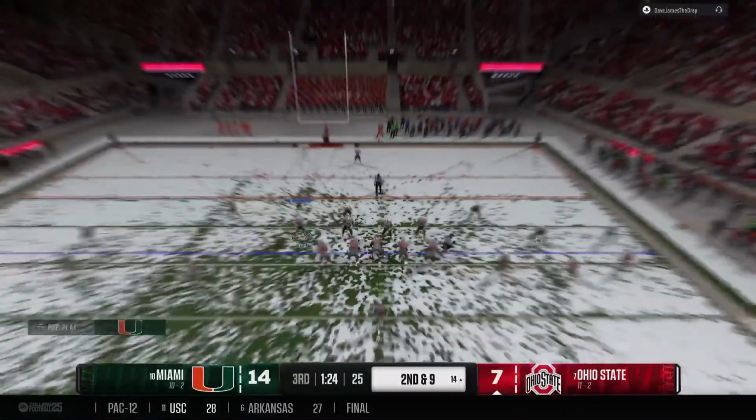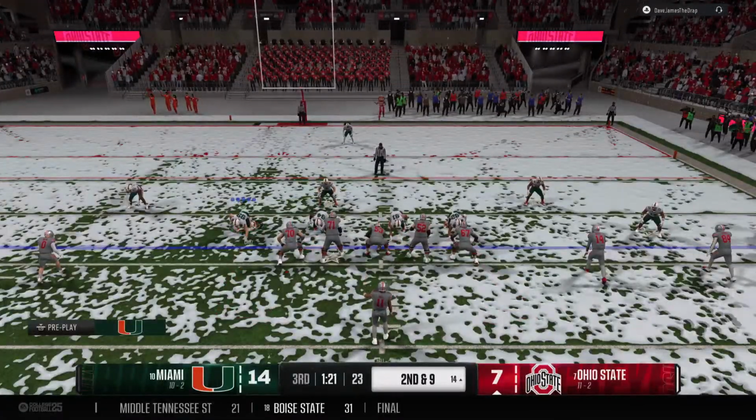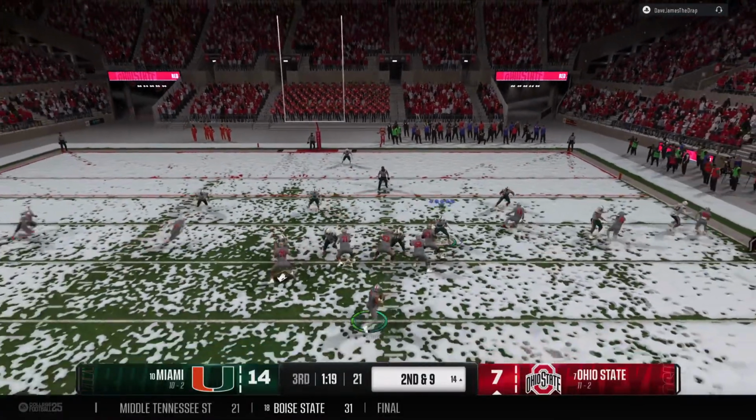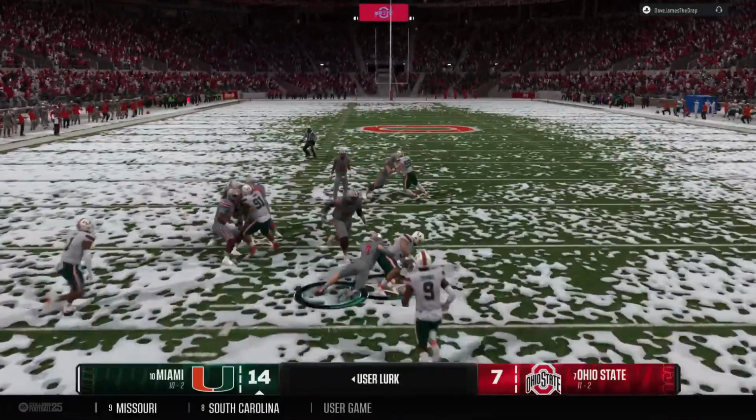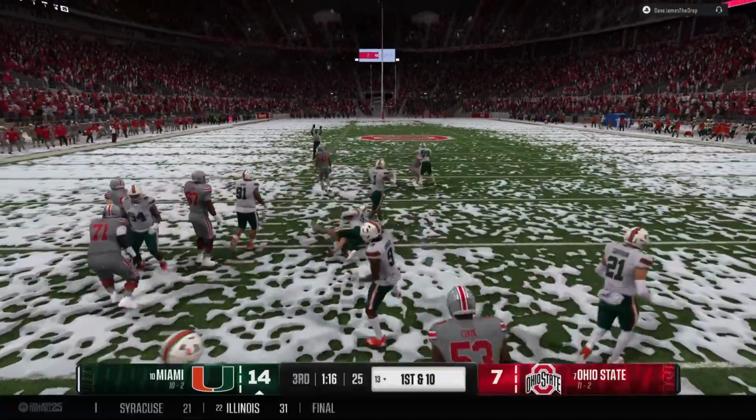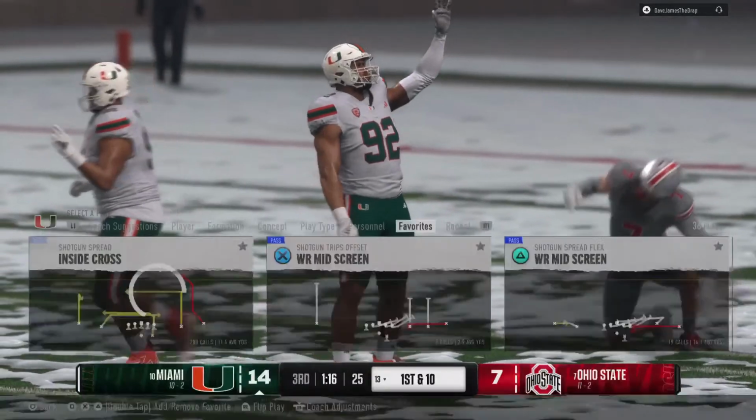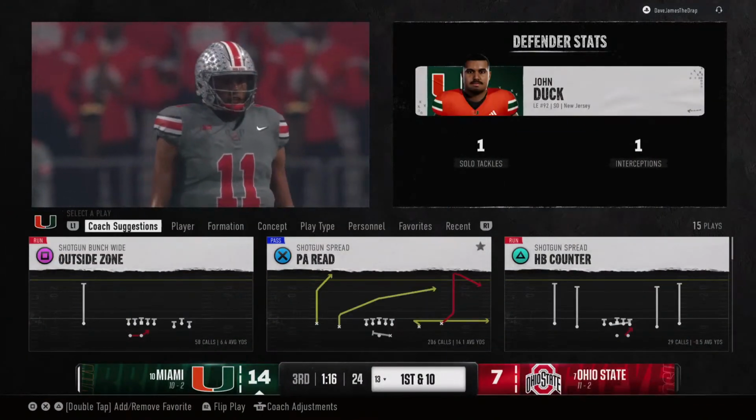Coming to the line on second down, this is important. They want to avoid a third and long. Looking to pass. It's Hall. And the pass is intercepted as he throws into double coverage that time. It's a short return, but a takeaway for this defense.